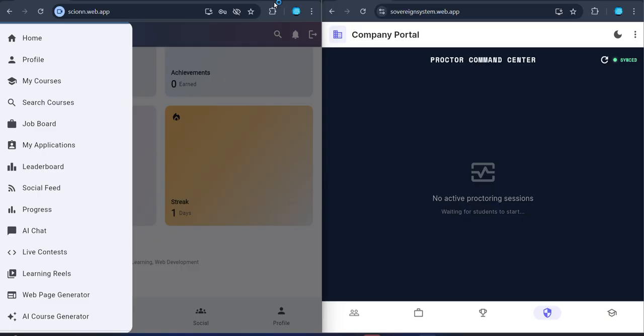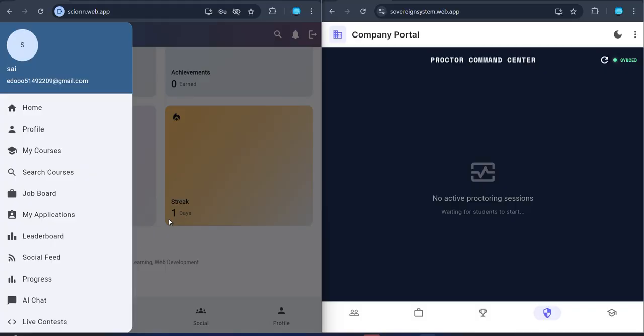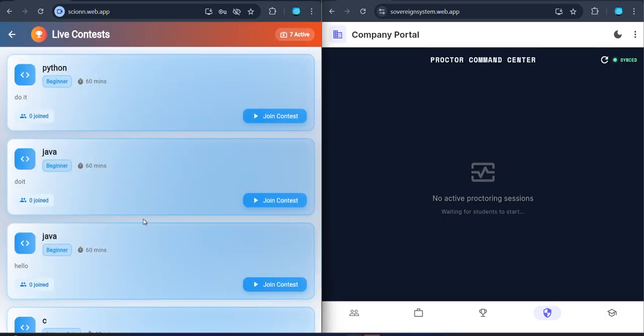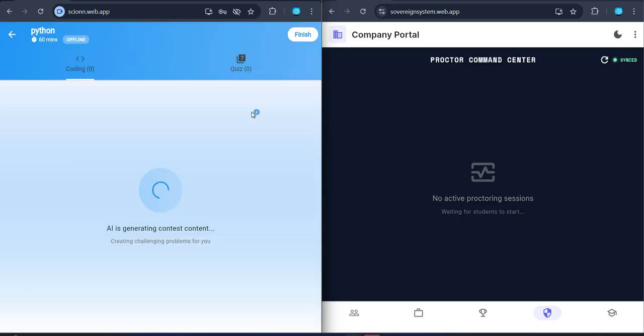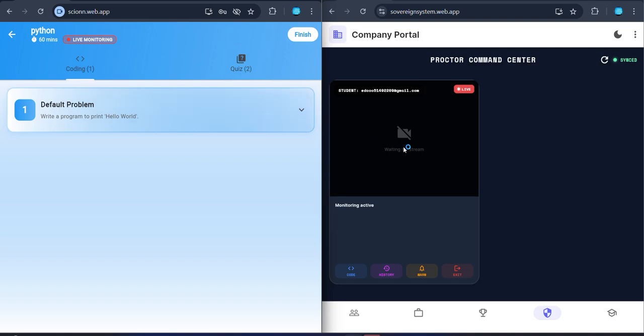Whenever the company people start the proctoring section, the student will go to the live contest feature of our application, and the contests created by the company will be listed, and the student will join the particular live contest. There, as the company decided, the contest will be joined, and we can see the demo of the student preview here.